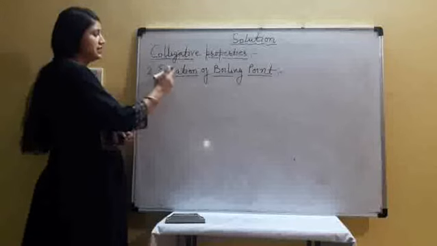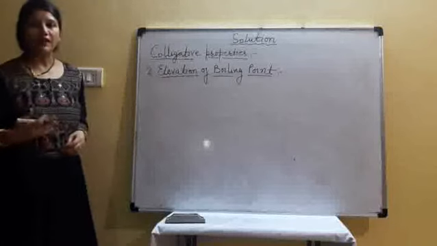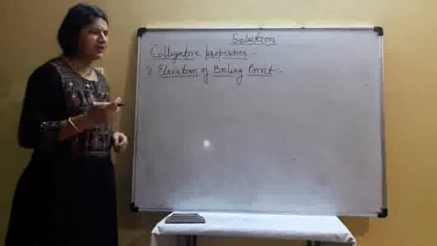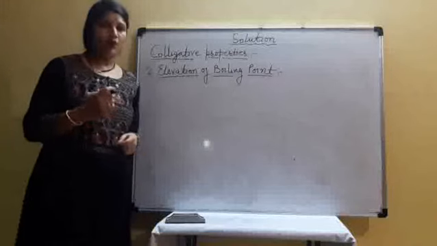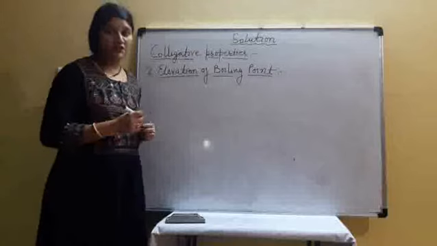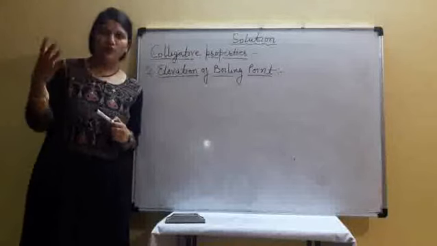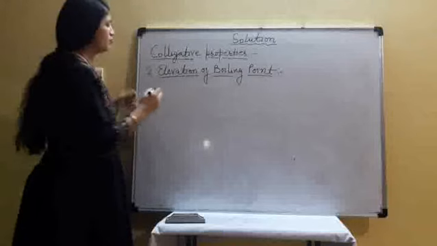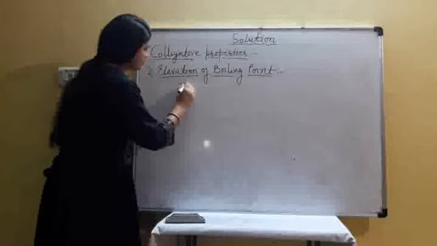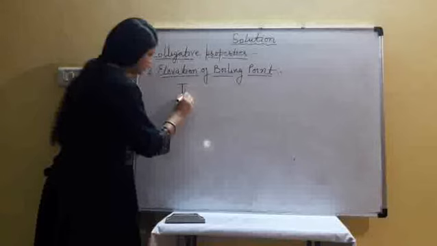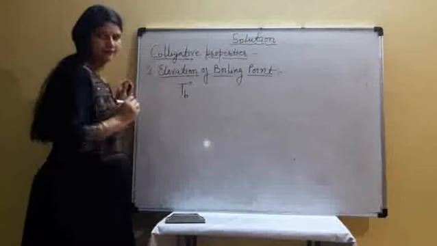Now we discuss the second colligative property, which is elevation of boiling point. Simply, what is boiling point? Boiling point is the temperature at which the vapor pressure of the liquid becomes equal to the surrounding pressure. Boiling point is represented by Tb for the pure liquid.